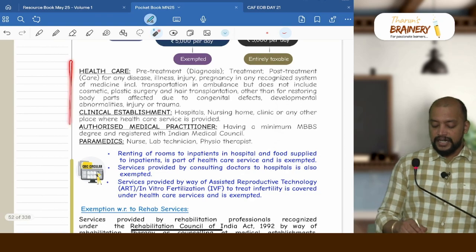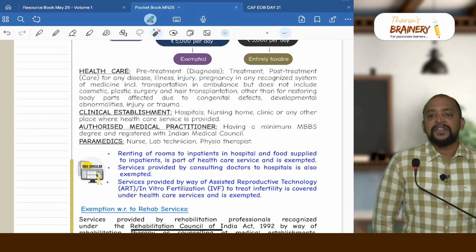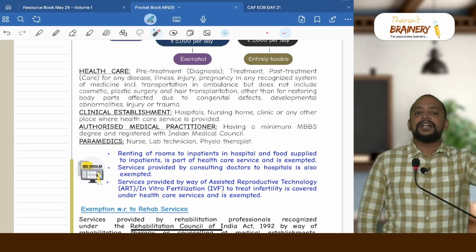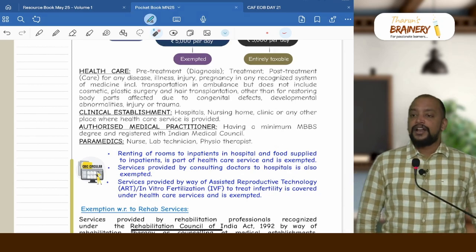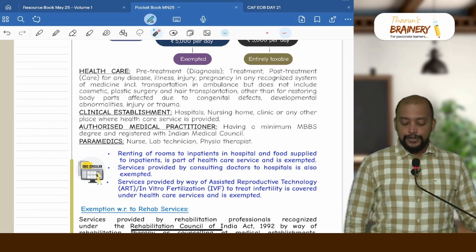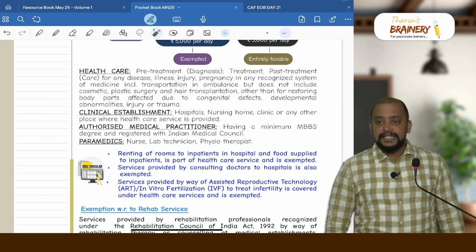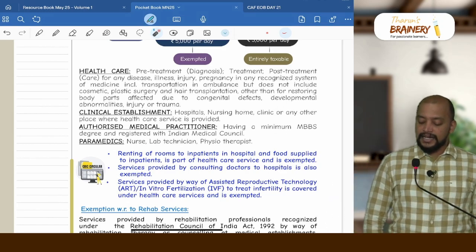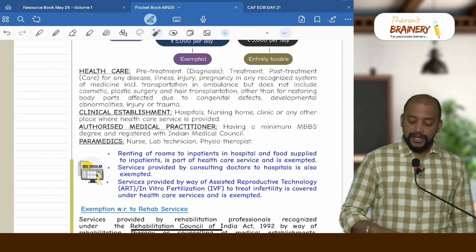Then we need to understand what is the meaning of healthcare services. Healthcare means pre-treatment. Pre-treatment refers to before treatment, diagnosing the patient, treatment, and post-treatment. Post-treatment means keeping the patient in observation. So pre-treatment diagnosis, treatment or post-treatment for what? For any disease, illness, injury, pregnancy in any recognized system of medicine, including transportation of the patient.